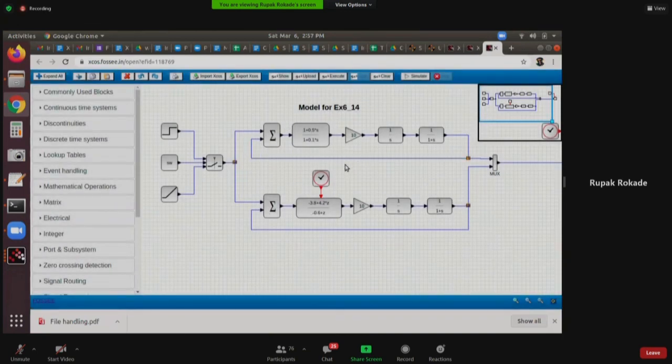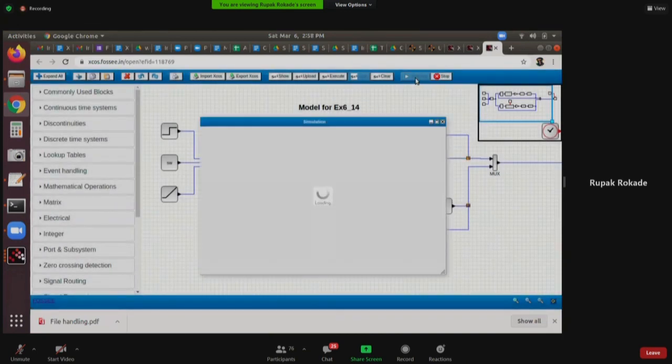So this is the XCOS diagram for that example. Let me simulate. If everything goes well, yes, I have the simulation. Now don't ask me whether this answer is right or wrong or what is happening, because this is just an example I'm taking from a textbook to show the demonstration of the XCOS on cloud facility.